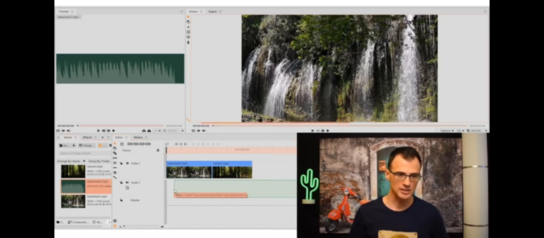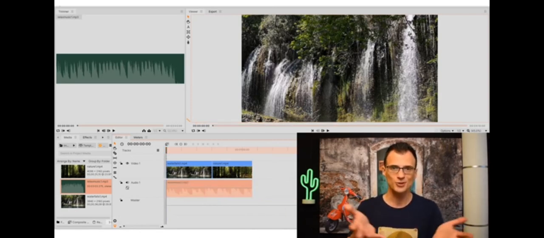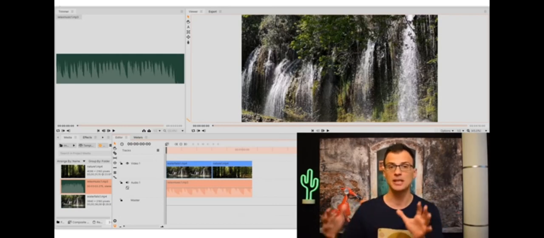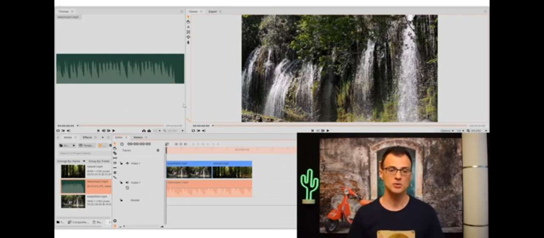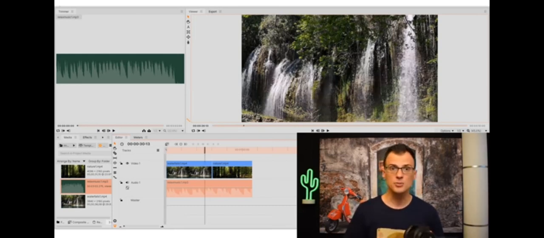Now let's take this relaxation music and we can put it here. And you can adjust the length of it to match the length of your video. Of course, we're going to have a very short video of like a minute, but you need to build up your video by inserting more clips and adding more music. This is how you can do that just using HitFilm Express software. That's it. Our video is ready to go.